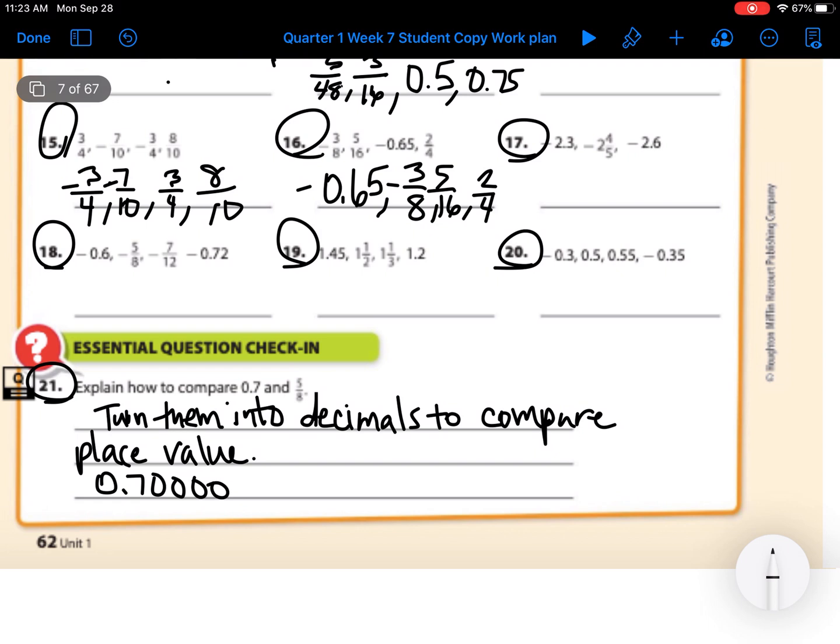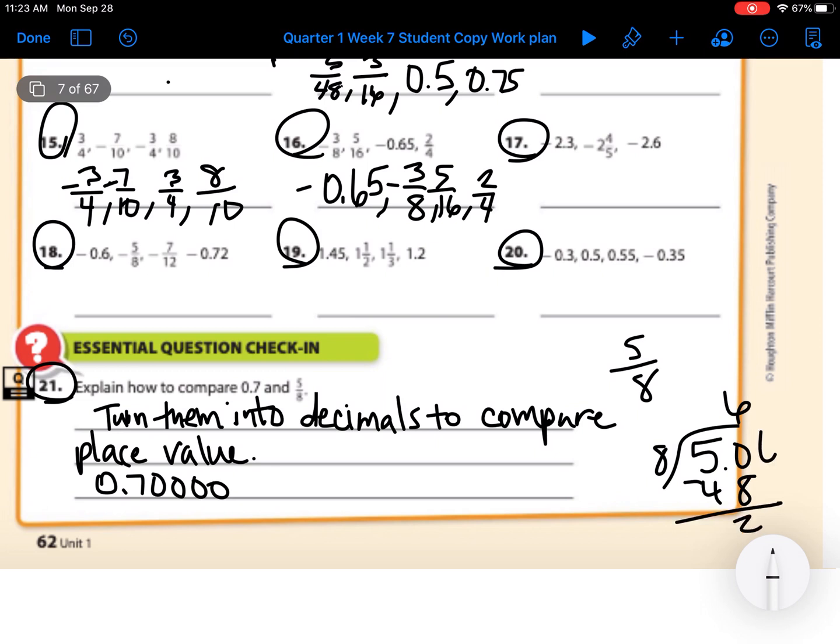So then we have 5/8, which I'm going to do long division. Does 8 fit into 5? Nope. Does 8 fit into 50? Yes. 8 times 6 is 48.